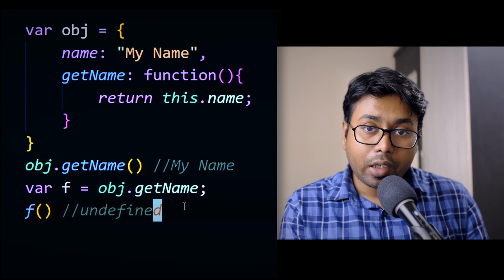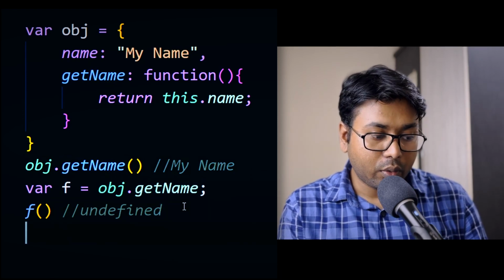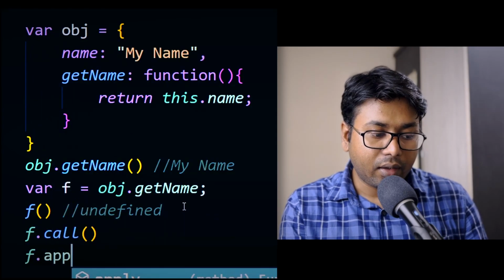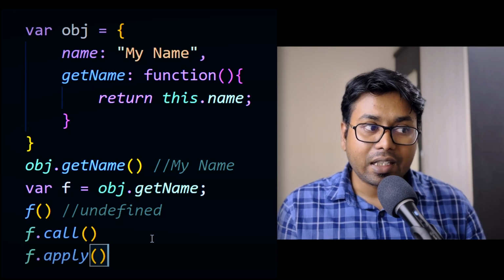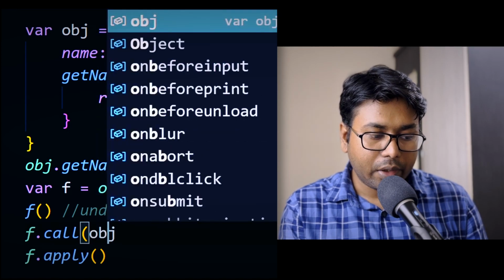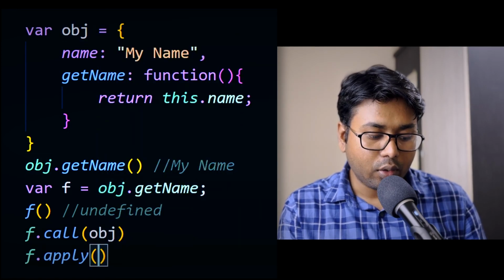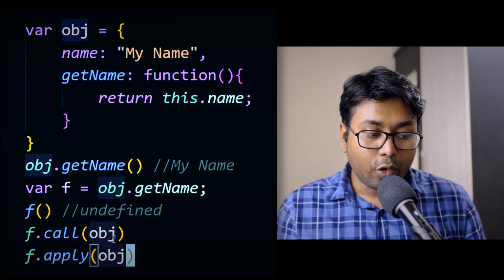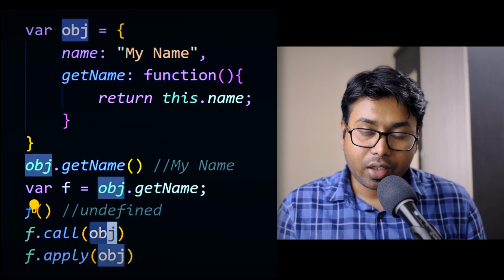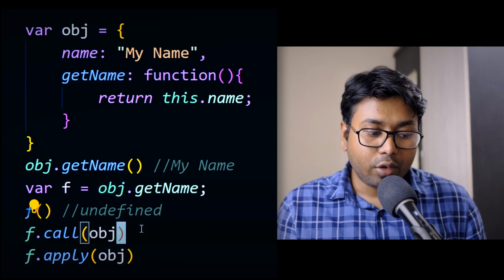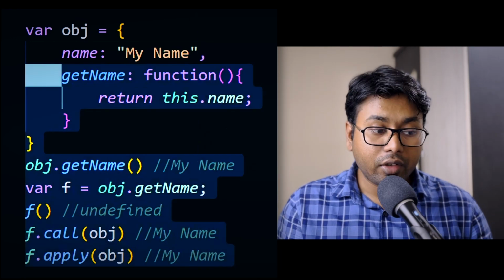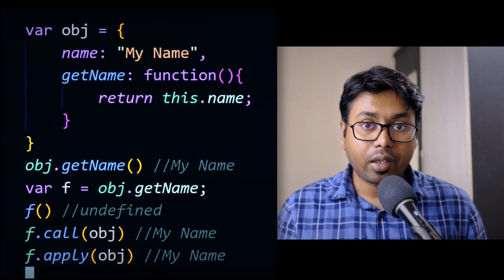Okay. Now there's another way to call this function. Suppose I'm calling this with f.call, or we can use f.apply. In that case we have the flexibility to add the context. So if I add the context as object, in the first parameter we can pass object. For the apply function also we can add the context obj. So in this case we are explicitly saying, okay, call this function with the context of this object. That means this keyword will point to this object. So the return value is going to be my name in both cases. Are you clear about this? This is really important. You should have a clear understanding of this.